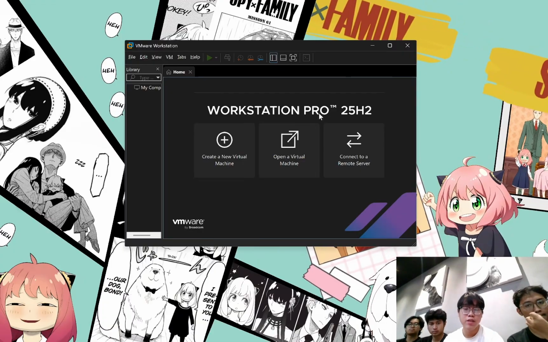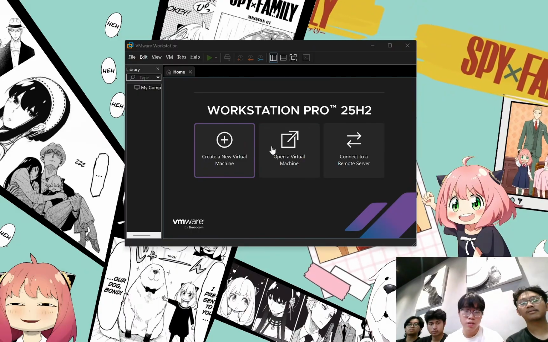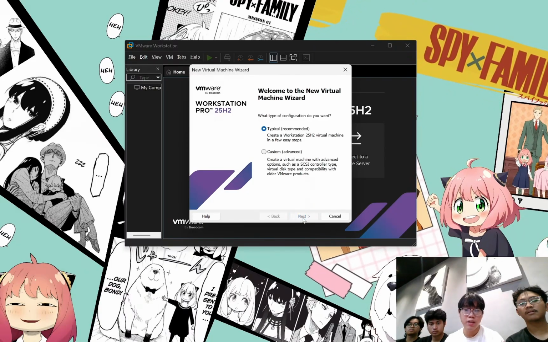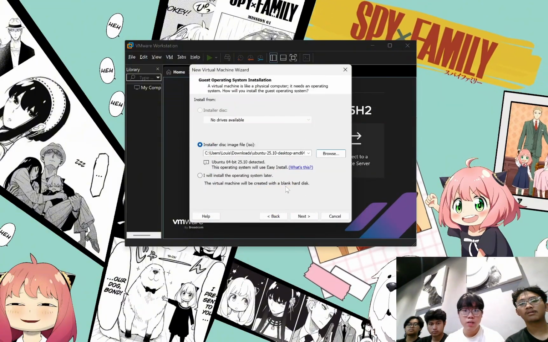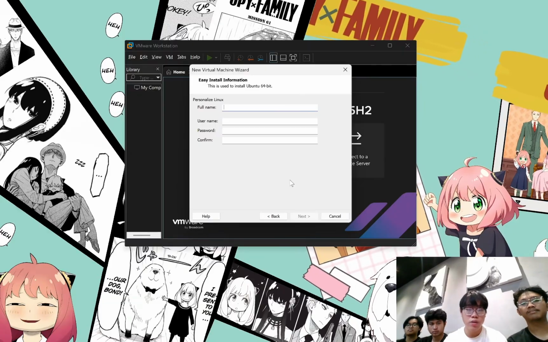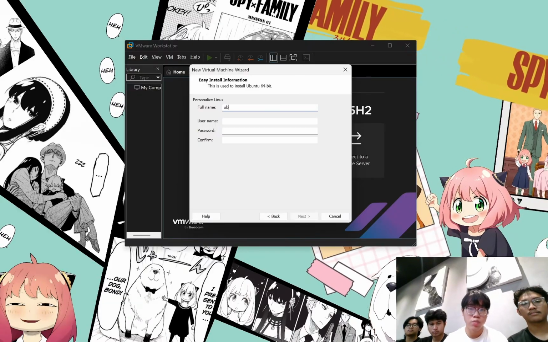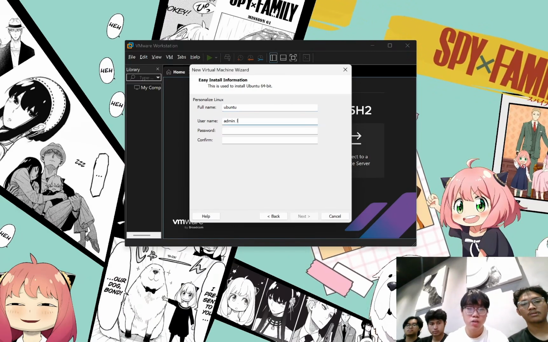Okay, let's get started. First, you have to download the ISO, which I have already downloaded. Now, create a new virtual machine. Just use the typical option, it's okay. And browse for the ISO file that you already downloaded, it's here. Next, this is Linux. So I will put the PC name, which is just Ubuntu, and the username is admin_Louis.